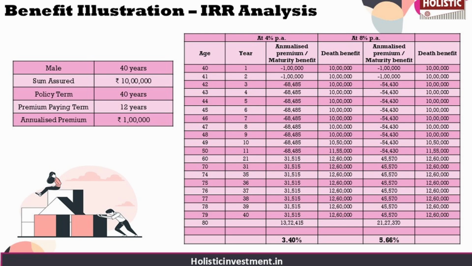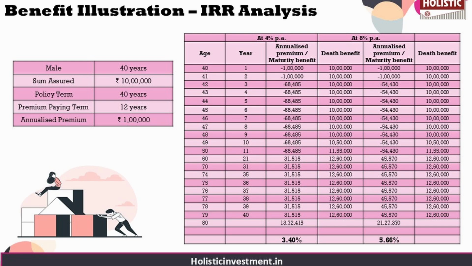At 4% per annum, the annual survival benefit is 31,515 rupees, and maturity benefit comes around 13.40 lakhs. So the IRR as per the policy's maturity calculator is 3.40%. This is for the 4% scenario. In the 8% scenario, the annual survival benefit is 45,570 rupees, and maturity benefit is 20.81 lakhs. The IRR as per the maturity calculator is 5.66%.